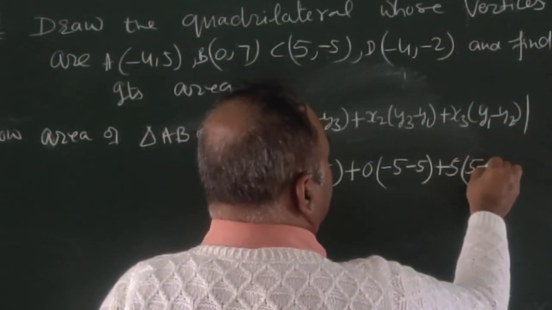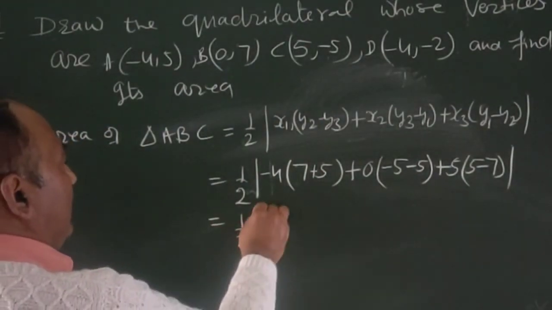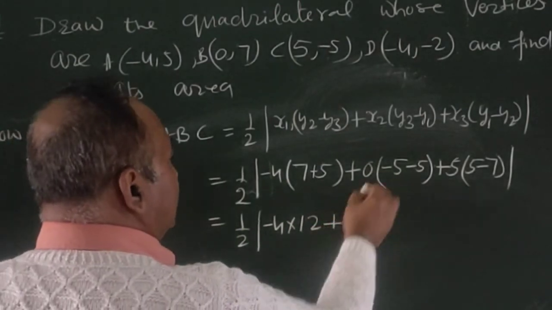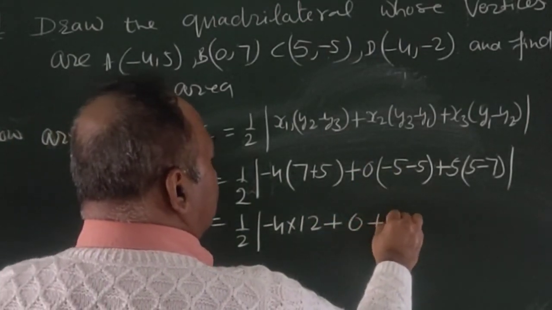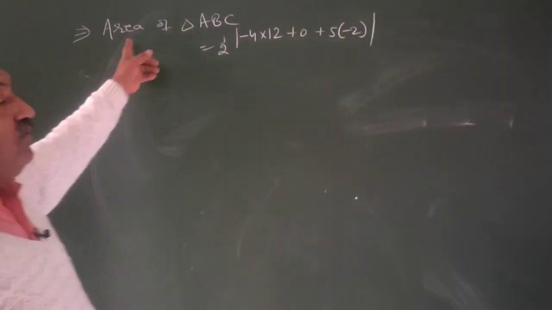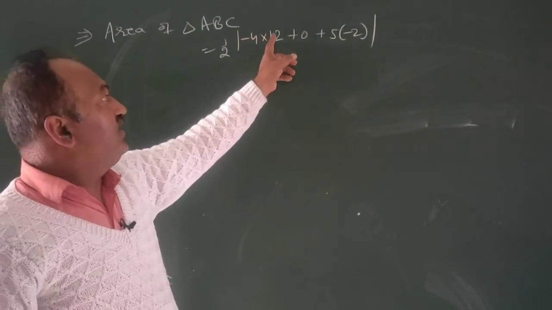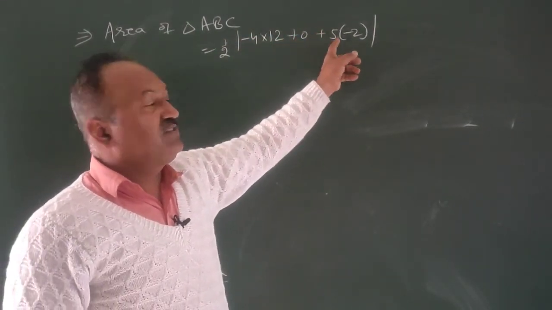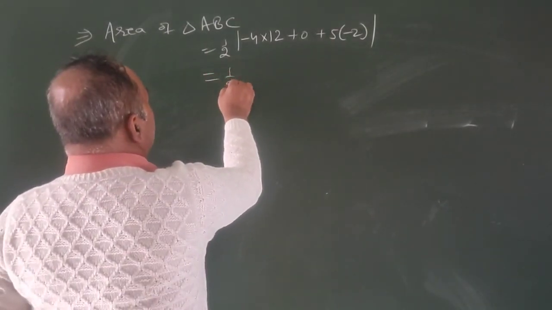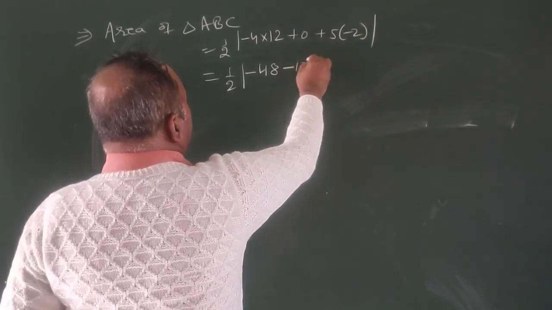5 minus 7 modulus. It becomes 1 by 2 into -4 into 12 plus 0 plus 5 into -2 modulus. That is equal to 1 by 2 into -48 minus 10 modulus.